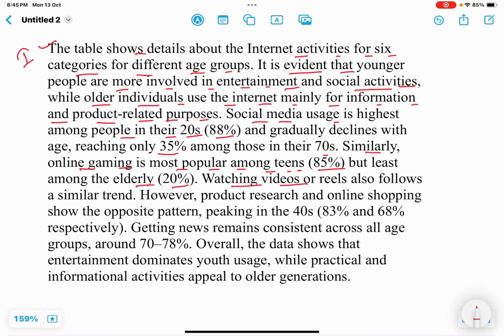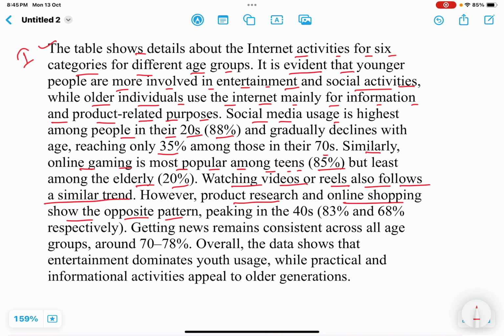Now, watching videos and reels. Watching videos or reels also follows a similar trend. That means it also declines with age. It is most popular among younger people and least popular among elder people. However, if we talk about product research and online shopping, they show the opposite pattern.